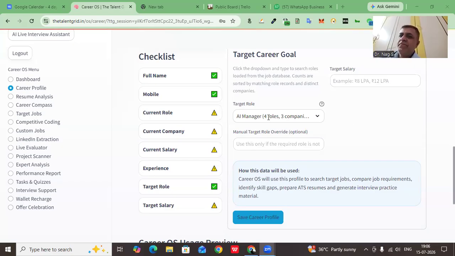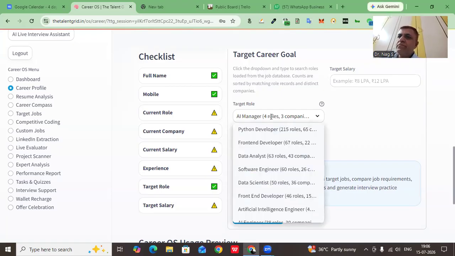So we are selecting AI manager roles, and we will be preparing in that direction. We will also try to apply for relevant roles around this. So AI manager for now, we are anchoring on this role, and accordingly, we will start our preparation. And whatever roles come around it, we will try to apply on those locations, and I'll try to position you for those specific roles. That is the objective.